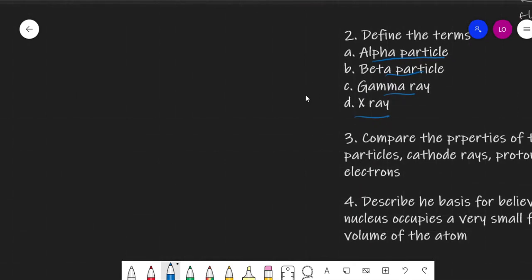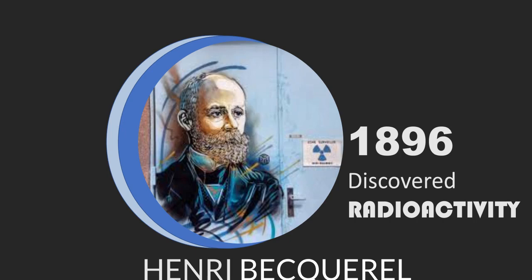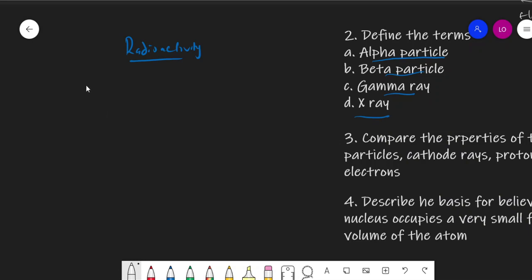You know, radioactivity simply means spontaneous emission. So before you appreciate what an alpha particle is, you first need to understand what radioactivity is. So radioactivity is a phenomenon that was discovered by Henry Becquerel. All right. So in 1890 something, I don't remember the year particularly, but I know it's 1890 something. Now he found out that a uranium compound, uranium 235, that's the mass number, darkened a photographic plate.